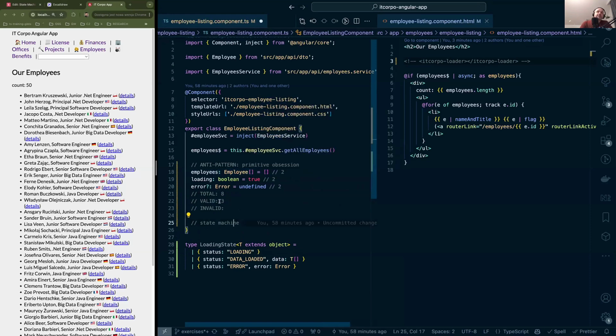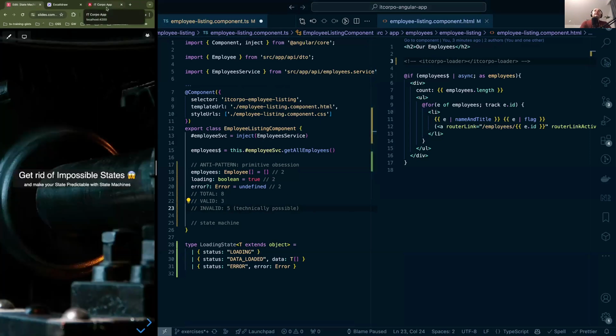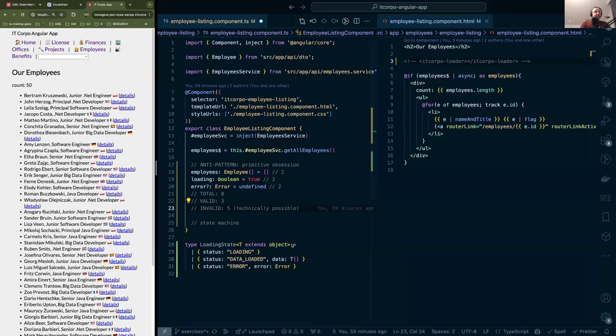And if we basically subtract 3 from 8, then we can see that the majority of the technically viable states, so they are technically possible, they are, dear everybody, invalid. And the whole point, and hence the title of the presentation, is get rid of impossible states.